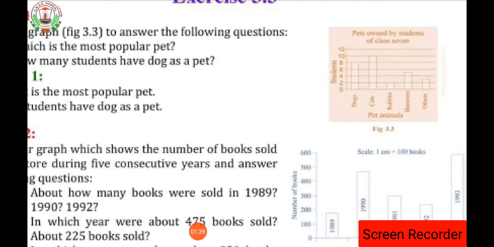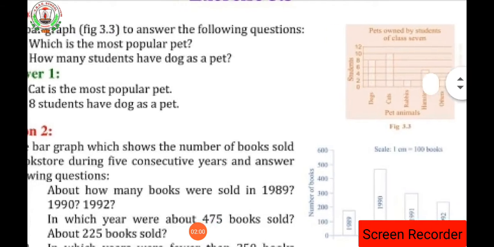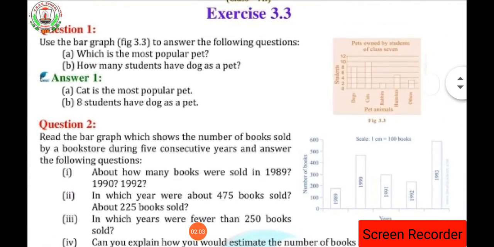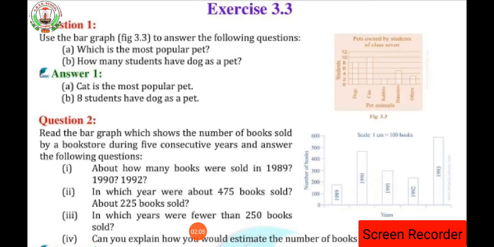Now in the B part of the question, it is asked how many students have a dog as a pet. So here we can see in the graph. Dear students, we have to look at the graph and answer. Here is the dog, and here are the students. So the number of students who like dogs is 8. So the answer for the first question: A part, cat is the most popular pet, and B part, 8 students have a dog as their pet. Clear everyone?